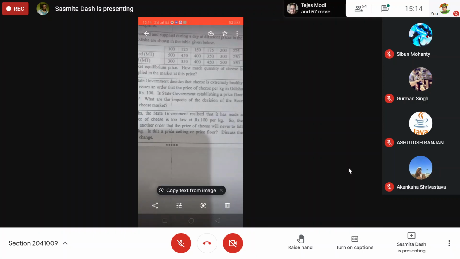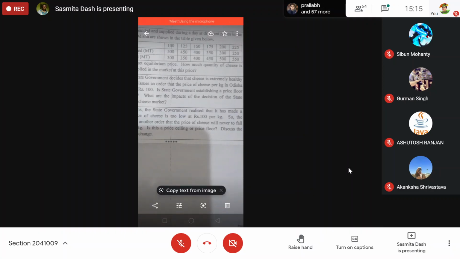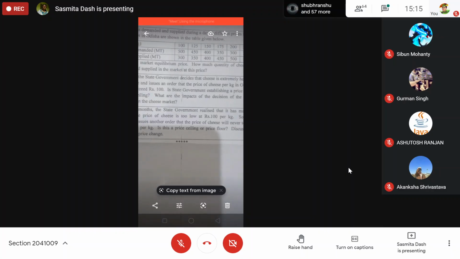And what else? Next point, if there will be surplus, then what will happen? What will happen if there is surplus in the market? If it is at 200, is it binding or non-binding?